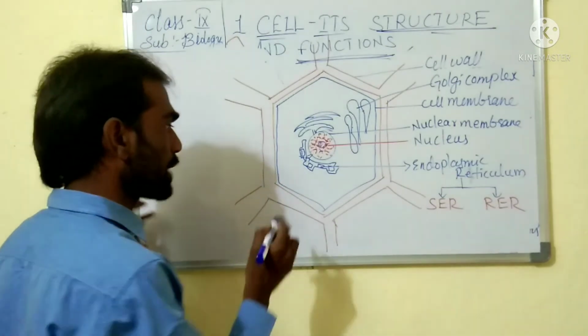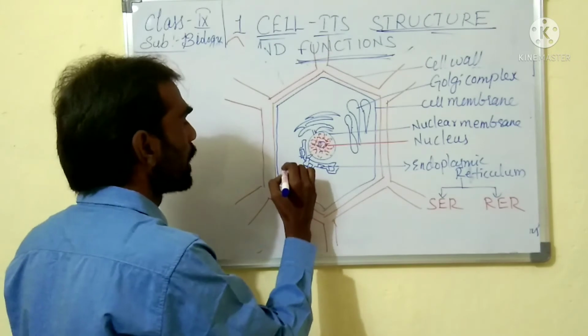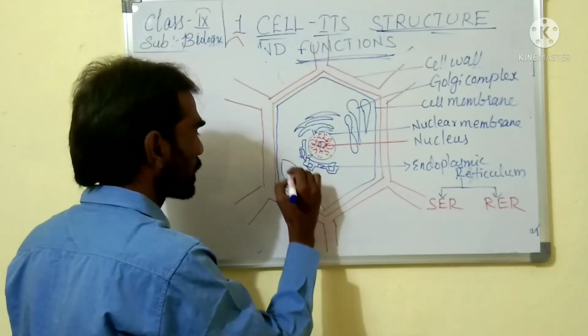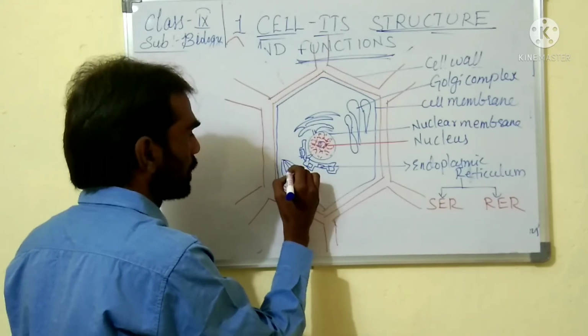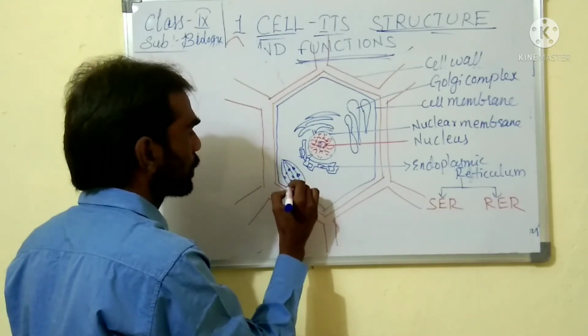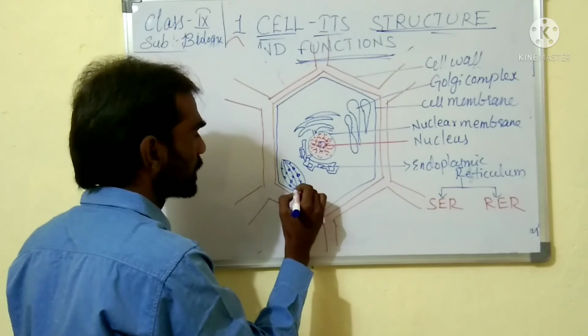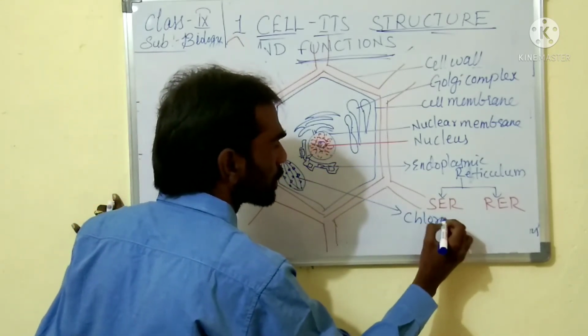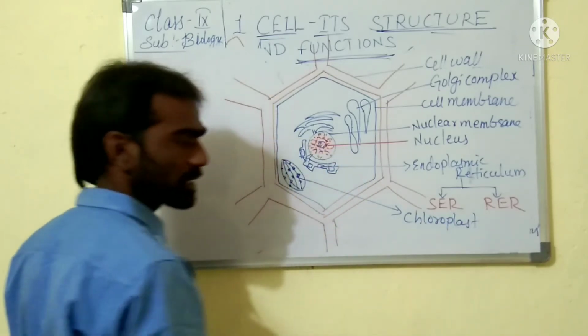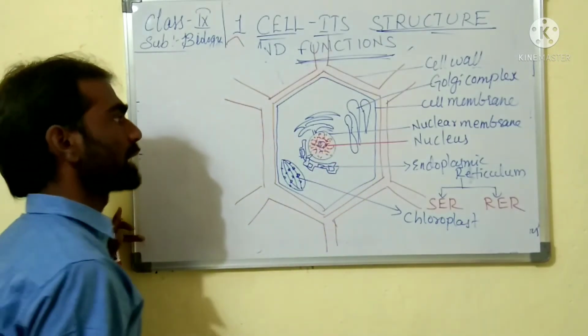Next you can see structures shaped like a coconut. These are called chloroplasts.